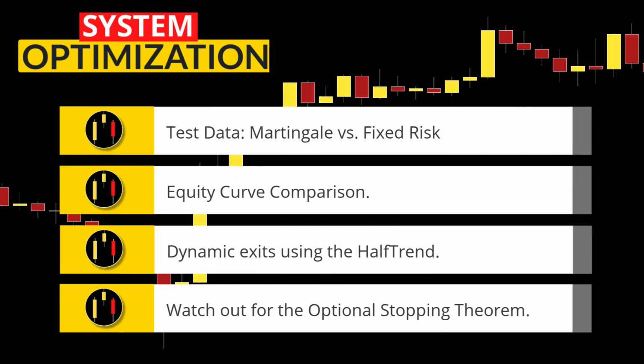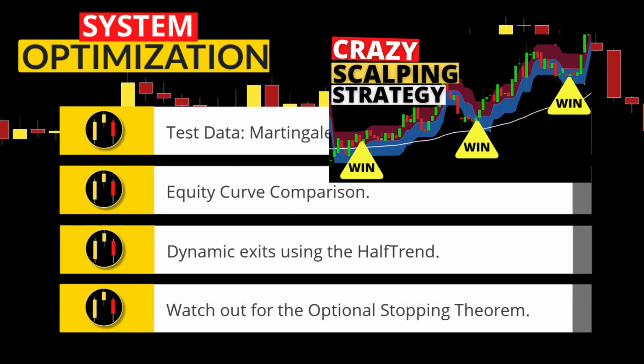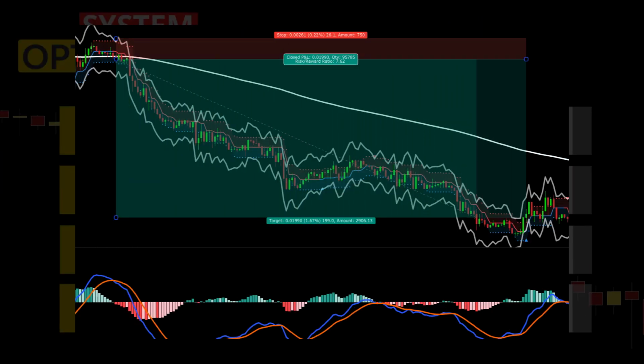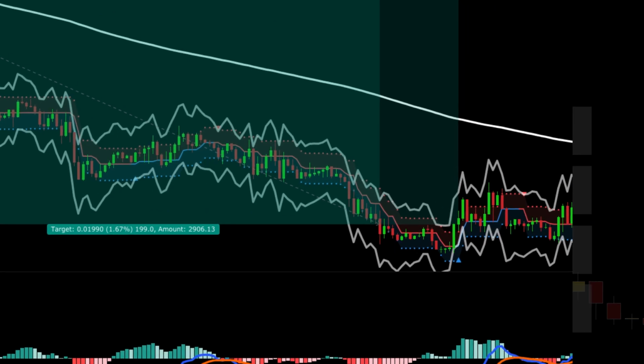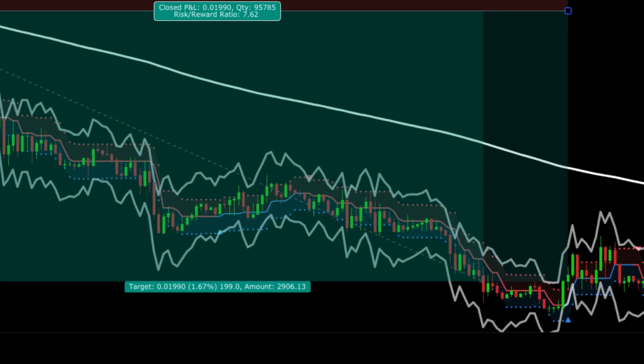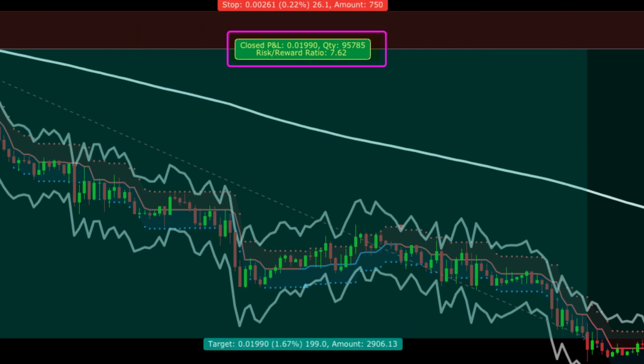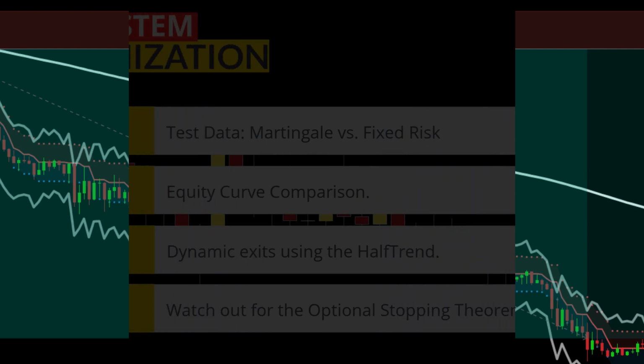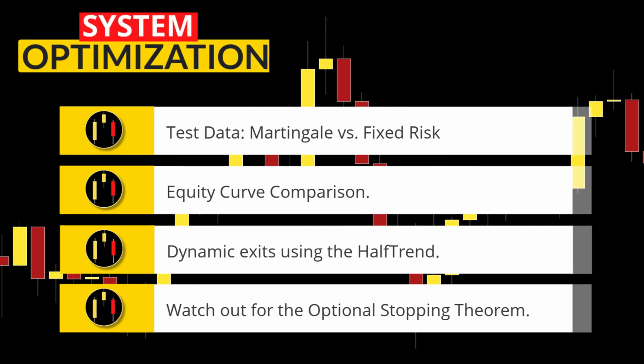Furthermore, looking at the classic MACD strategy without taking into account position sizing, you can use the half trend indicator like I featured in this video to use a dynamic take profit system. Look at this chart where using the half trend buy signal gets us out of this short with a fantastic 7.62 risk versus reward. Again, this has nothing to do with the Martingale system, just an optimization tip for the classic MACD strategy. So here is the big warning on this system.